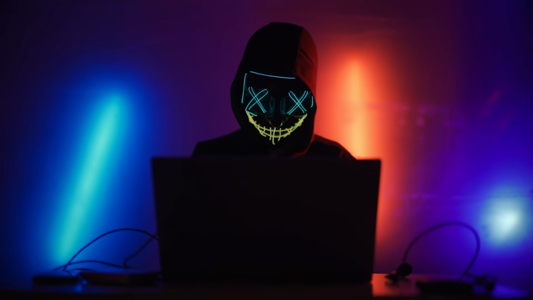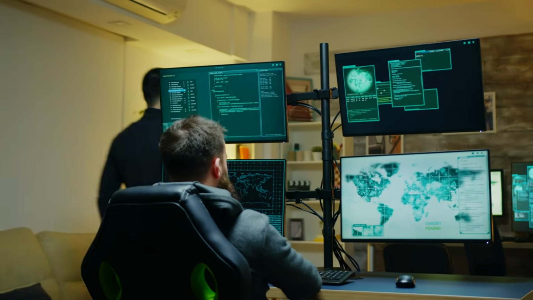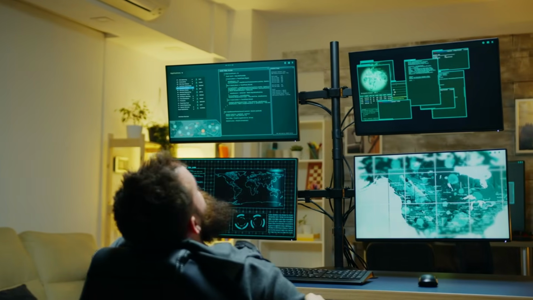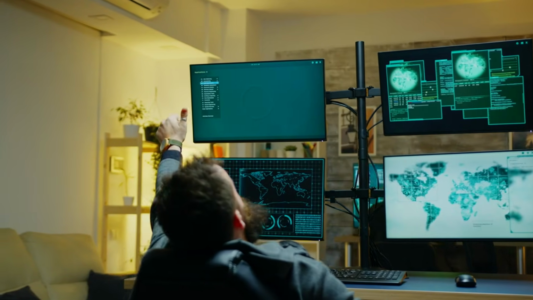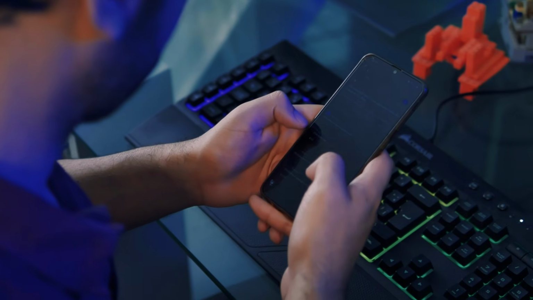So how does coding actually work? It is simple. You write instructions in a programming language. The computer translates them into machine code. The CPU executes those instructions, and your program runs. Coding is just telling a computer what to do step by step, line by line. And that is how all modern technology is built.